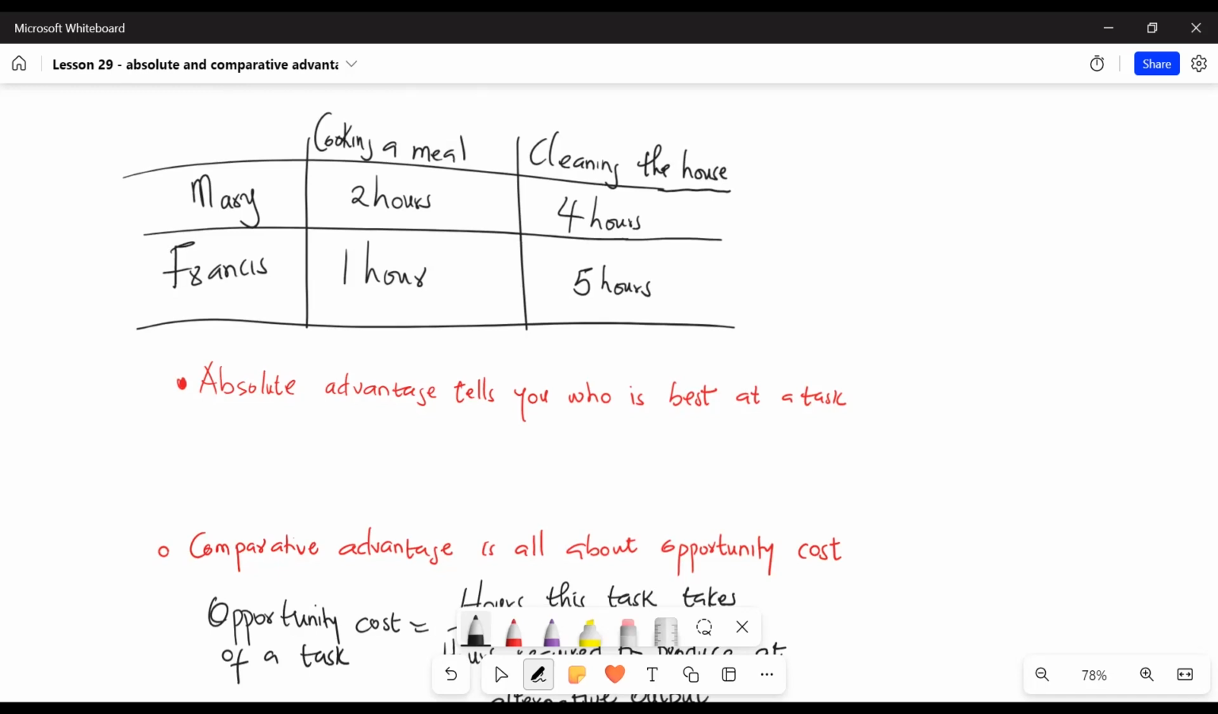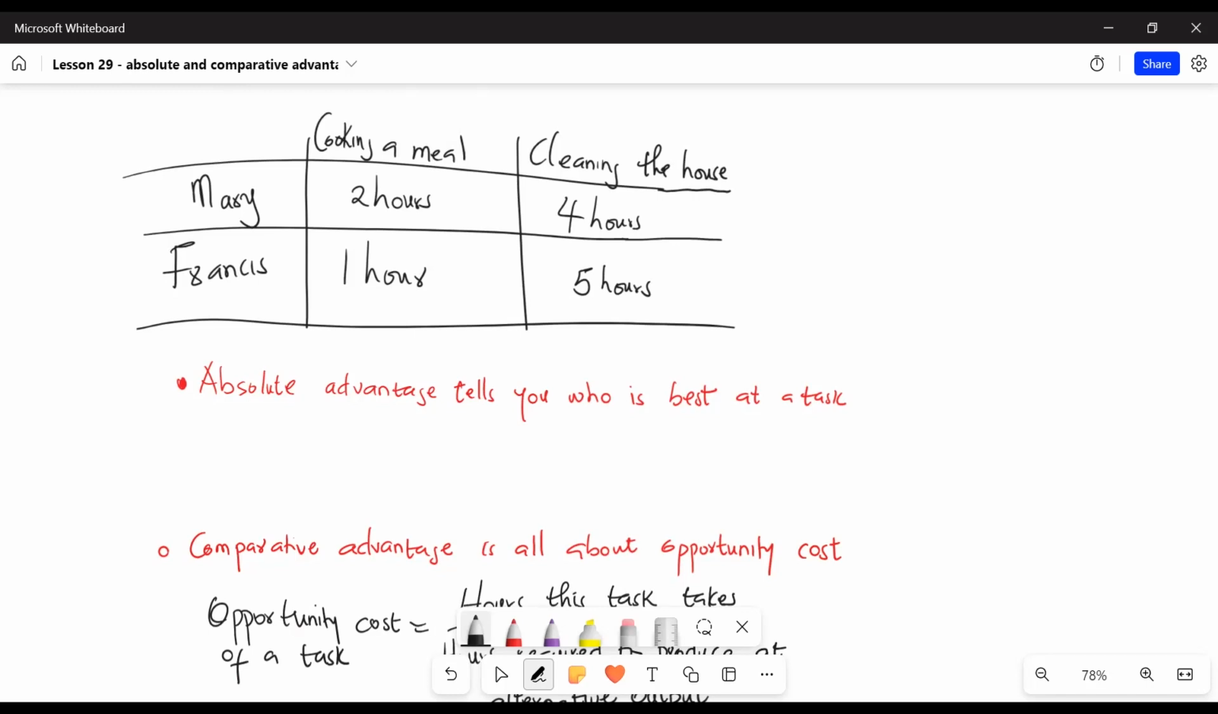Absolute advantage and comparative advantage are concepts in international trade theory that help explain why countries engage in trade and how they can benefit from specialization. But while they are typically applied to countries and international trade, they can also be understood at the individual level. So let's look at a simple case analyzing two roommates, Mary and Francis, and use this to understand the concepts of comparative advantage and absolute advantage.